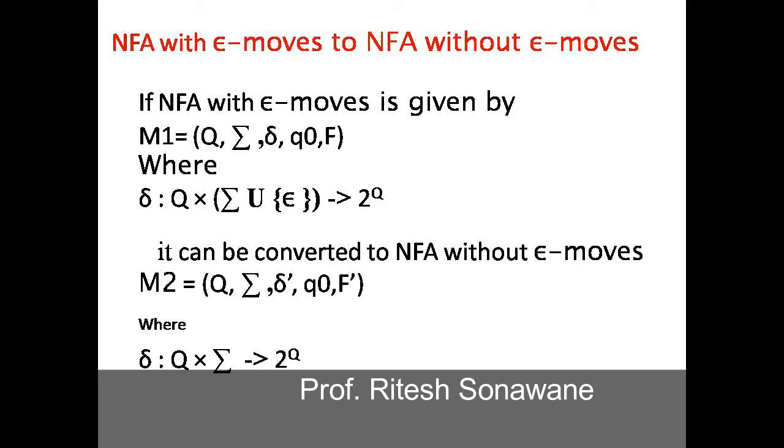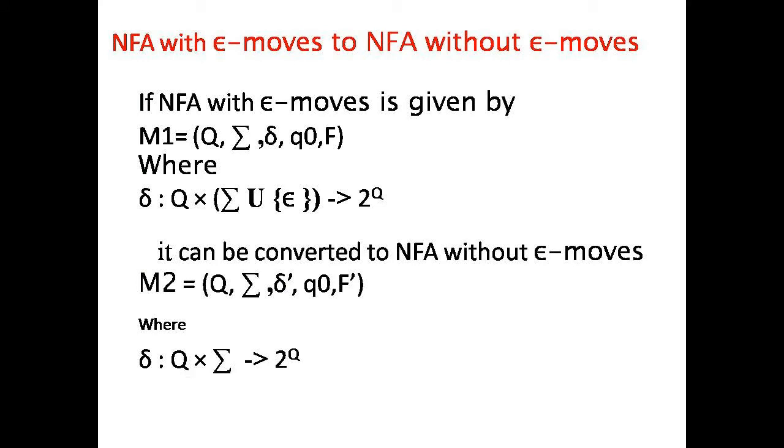Now, if the NFA with epsilon moves is given by 5 tuples, that is M1 is equal to Q, sigma, delta, Q0 and F, where Q is the finite set of states, sigma is the input symbol set, delta is the transition function, Q0 is the initial state of the machine, and F is the set of final states, where delta in NFA with epsilon moves is Q times sigma union epsilon.